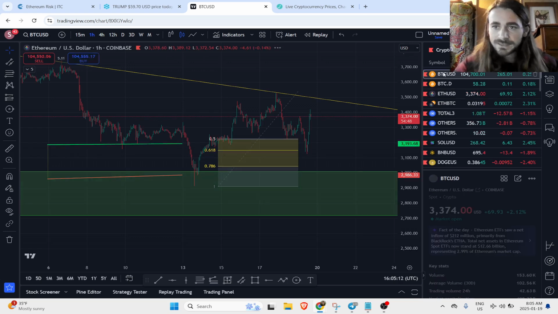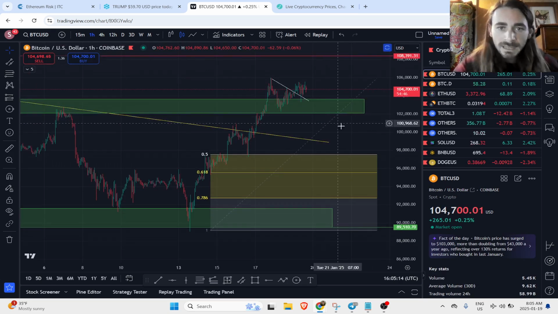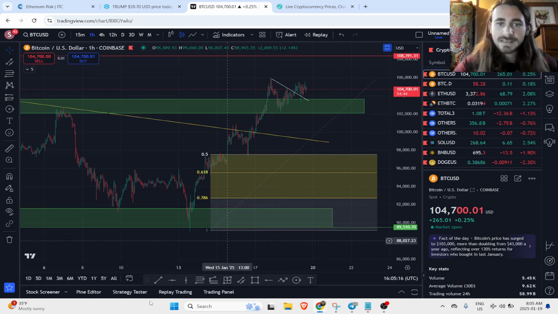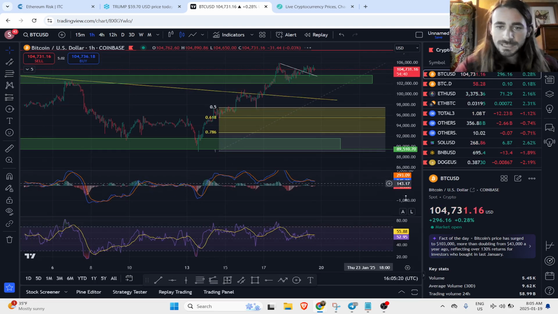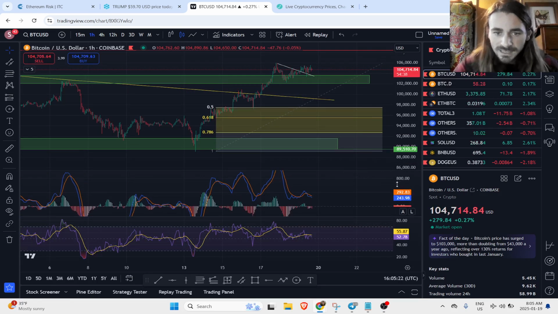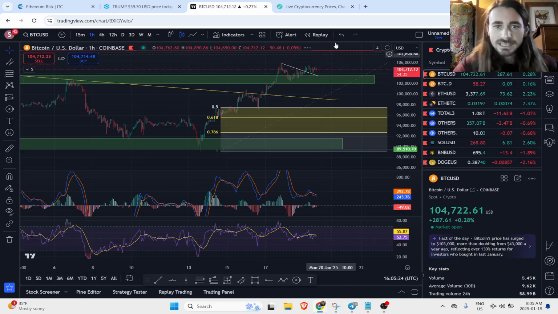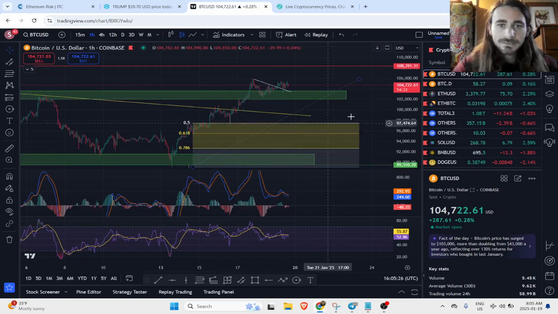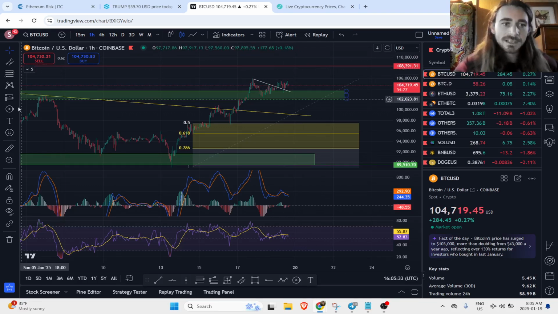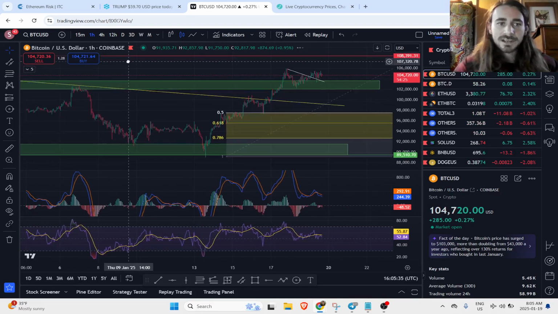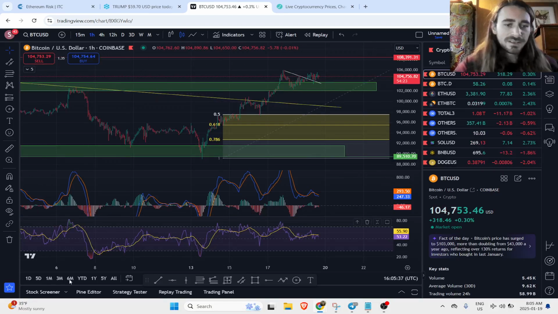Going from there, we can also take a look at Bitcoin. Did break 105,000 there momentarily. It doesn't seem to hold it, or doesn't seem to want to hold it. But MACD and RSI look good. We could continue breaking out. Just given the relative strength of the space, I wouldn't be surprised for us to break out and continue higher. People are expecting some bullish announcements regarding Bitcoin and crypto on the 20th on Trump's inauguration.